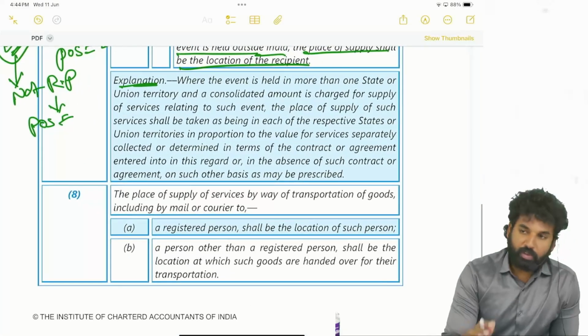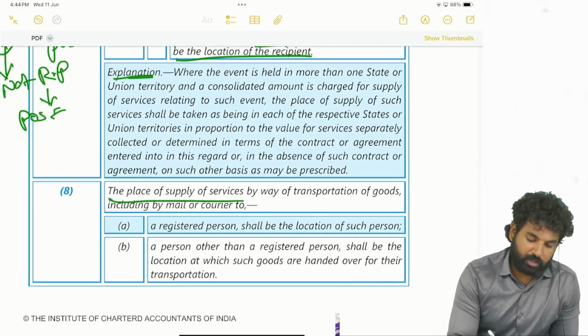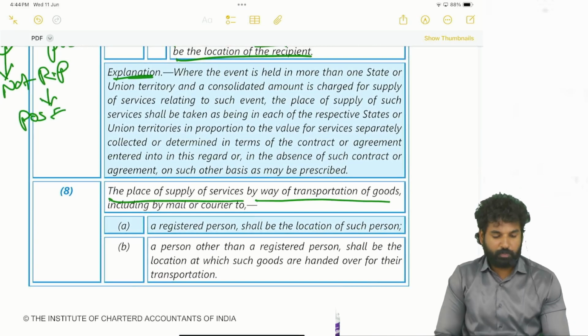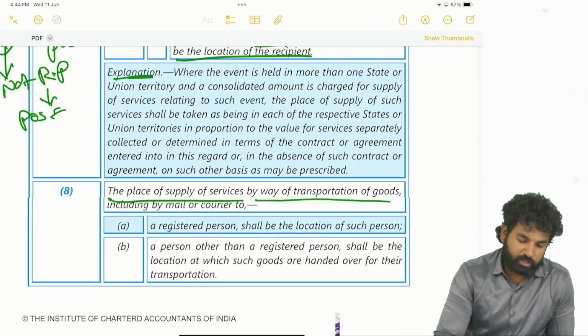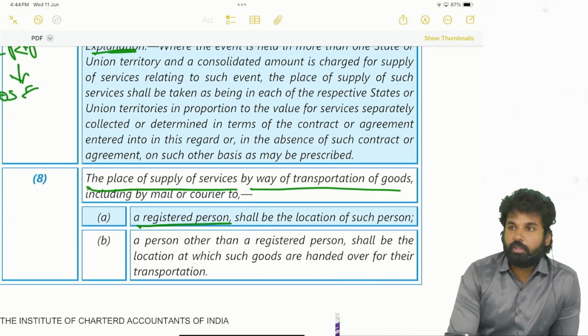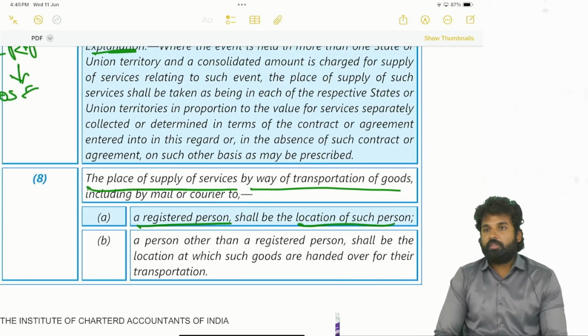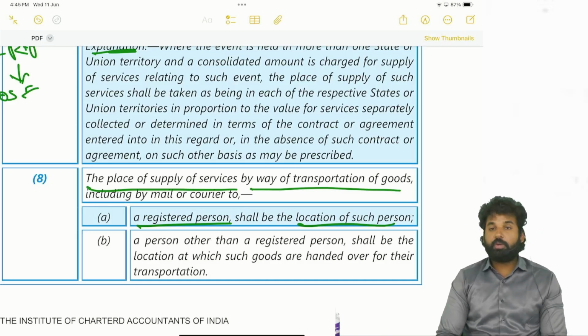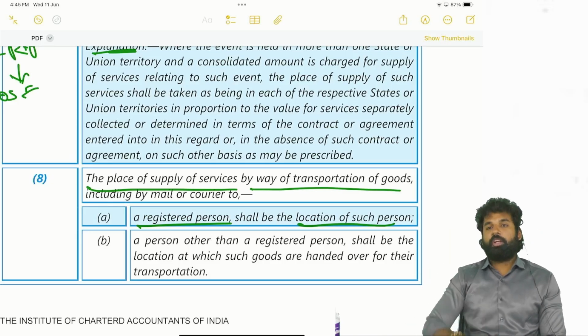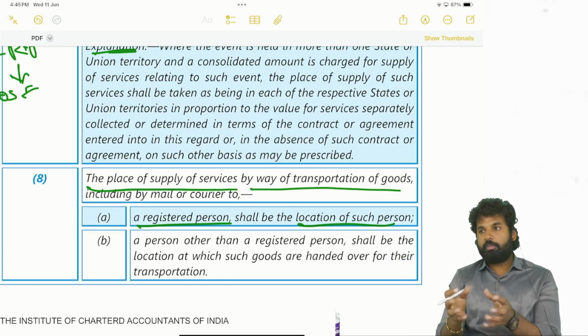Next, we have some more. The place of supply of services by way of transportation of goods, including by mail or courier. So whenever it is a case of transportation of goods by mail or courier, in such cases, if it is provided to a registered person, it is the location of the registered person. If it is provided to a person other than a registered person, in such cases it shall be the location at which the goods are handed over to the courier agency. Where the goods are being handed over.